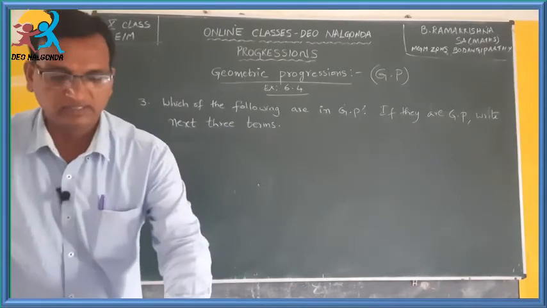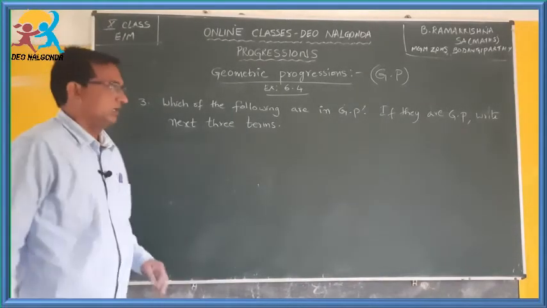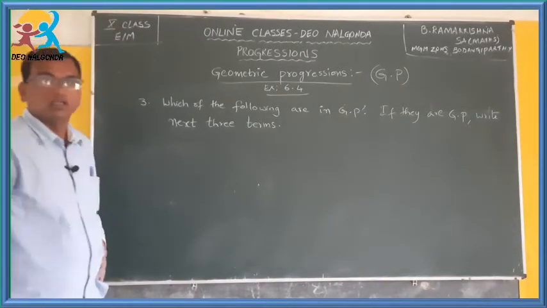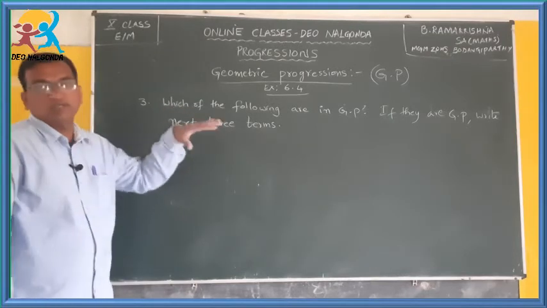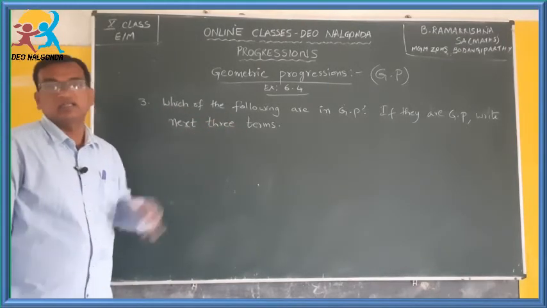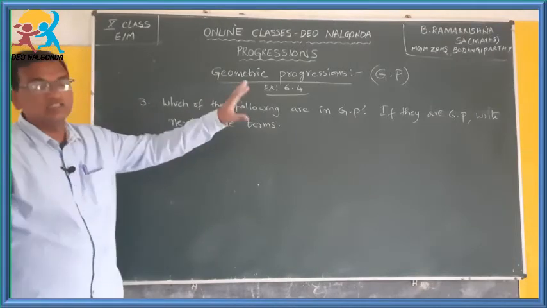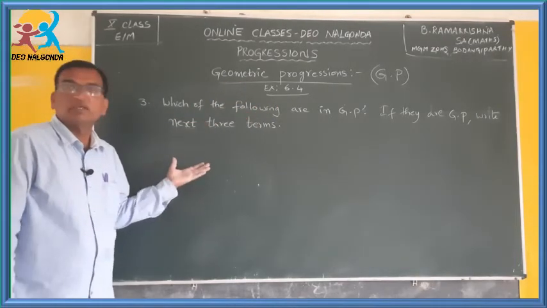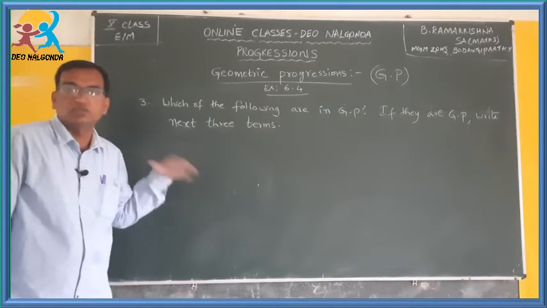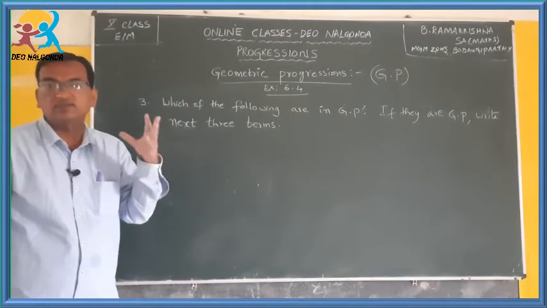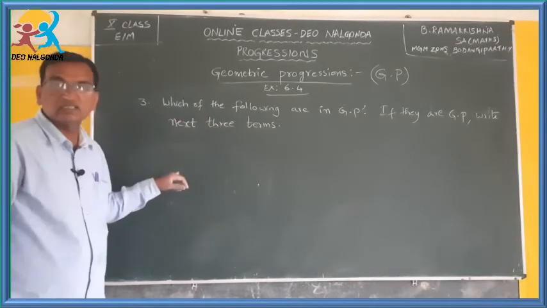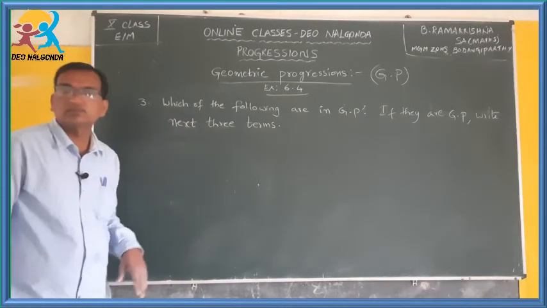Okay, by looking at this, I think you can recollect such type of problems were already done in arithmetic progression. Which of the following are in GP means a list of numbers will be given. You have to check whether that forms a GP, and if that is a GP, then write the next 3 terms.